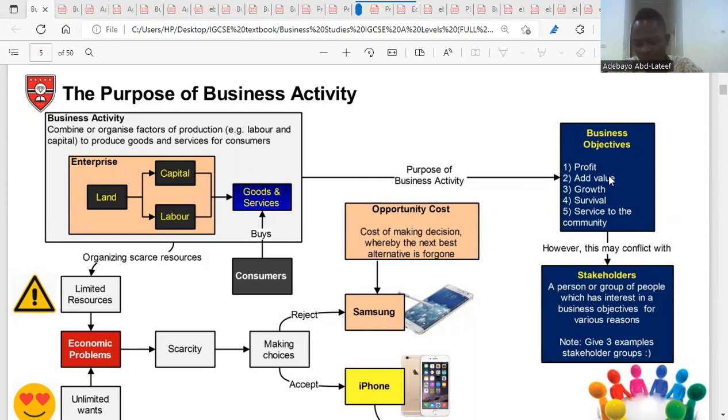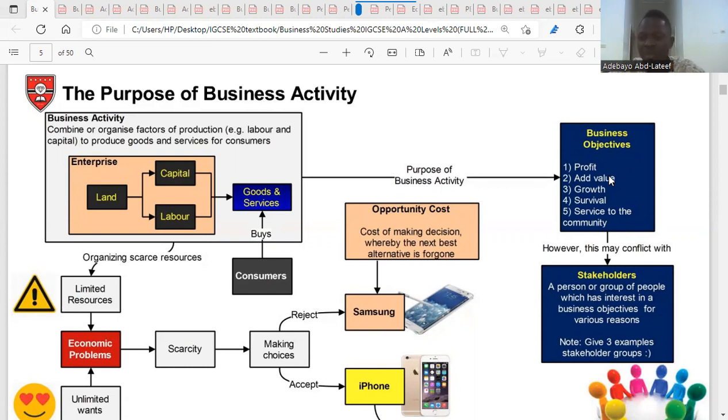So we go to added value. Added value is not profit, but added value could help a business to increase its profit. That is what added value helps to do. So what is added value? Improvement on your business activity, improvement on your product, improvement on your service. So things that you need to put together to ensure that when you call a price for customers, they would not hesitate to buy. That means you could increase the price of your product,